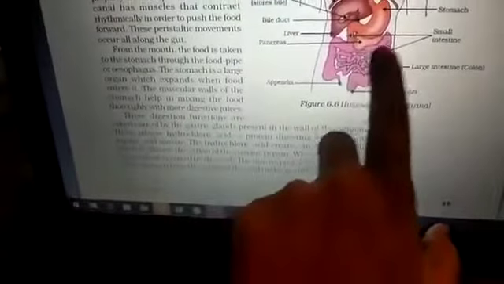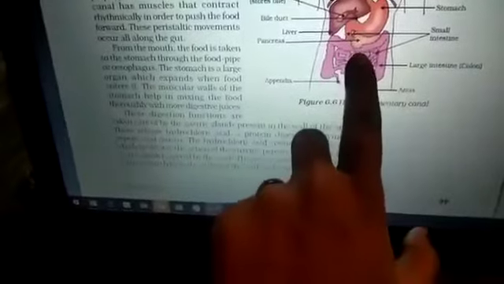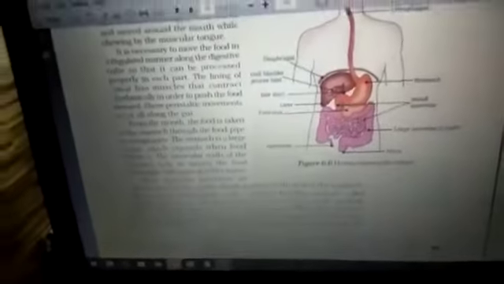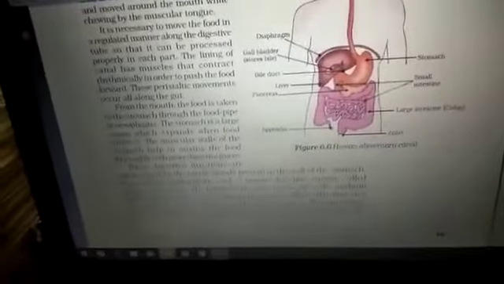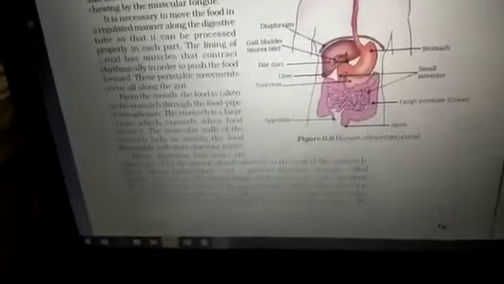You can see in the figure also, this is the small intestine and the outer portion is the large. So you can see the size of both. In the small one the width is very small, while in the large you have the larger width area. So based on that, the names are given. Now in the small intestine, the digestion is completed as well as the absorption process starts.